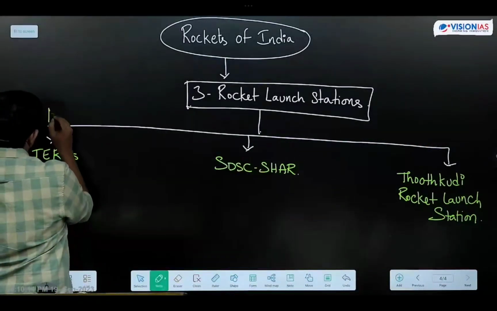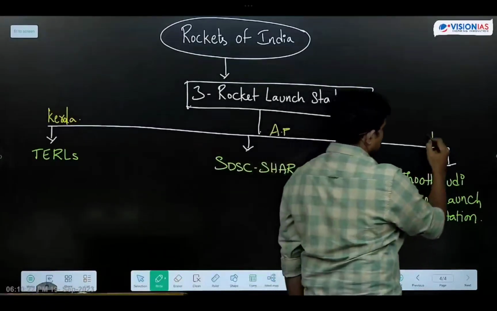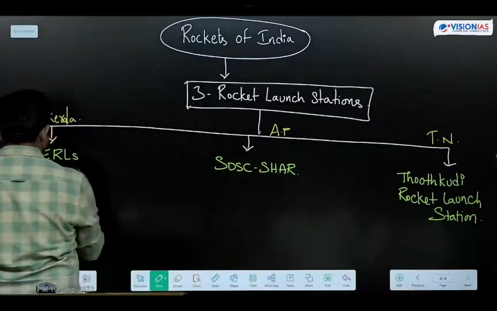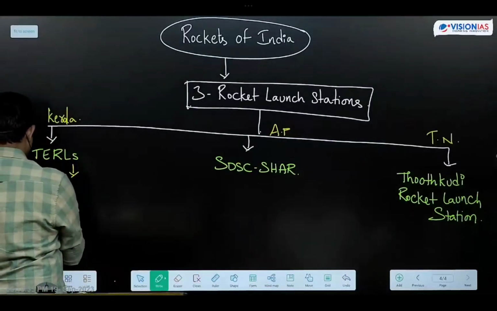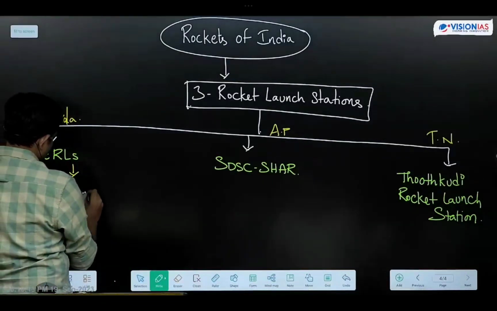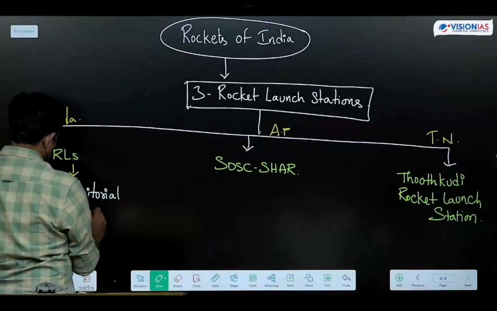Next, Thumba is in Kerala. Next one is in Andhra Pradesh. Thoothukudi is in Tamil Nadu. Thumba Equatorial Rocket Launch Station.